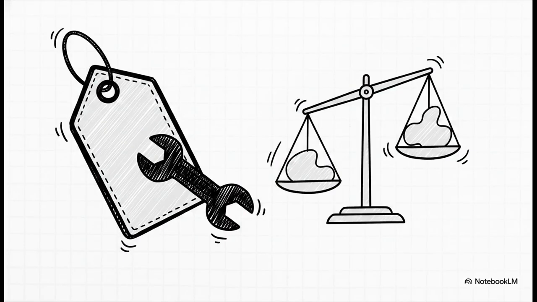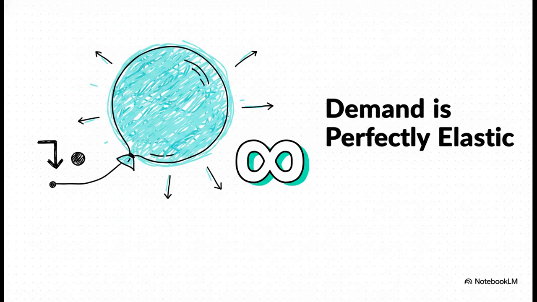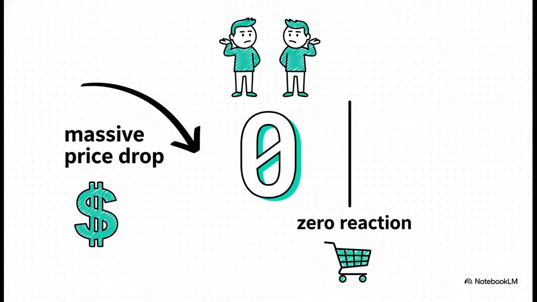Finally, our third power source, tweaking the item's own price tag to calculate its proportional stretch. Let's test the extremes. A tiny price drop causing an infinite expansion means demand is perfectly elastic. On the flip side, a massive price drop causing zero reaction, that means demand is perfectly inelastic.